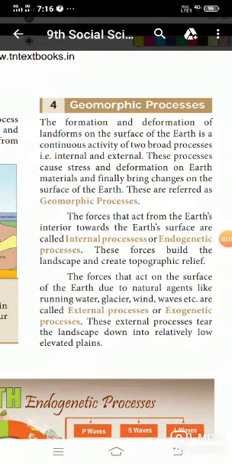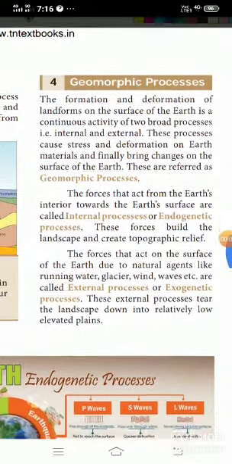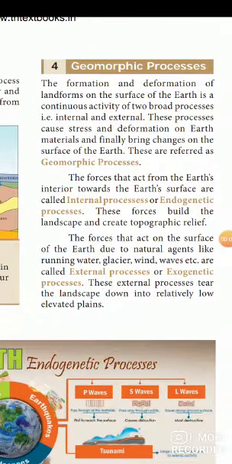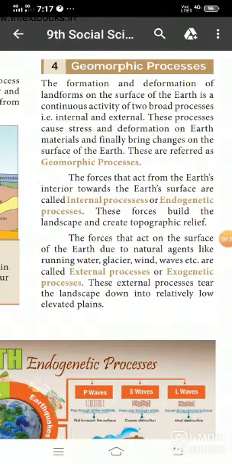Next one, geomorphic processes. The formation and deformation of landforms on the surface of the earth is a continuous activity, and these activities are divided into two processes, internal and external.